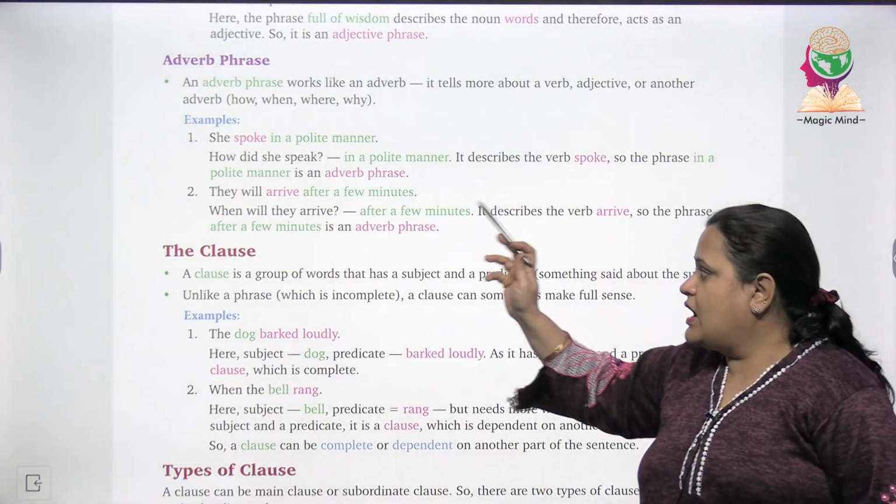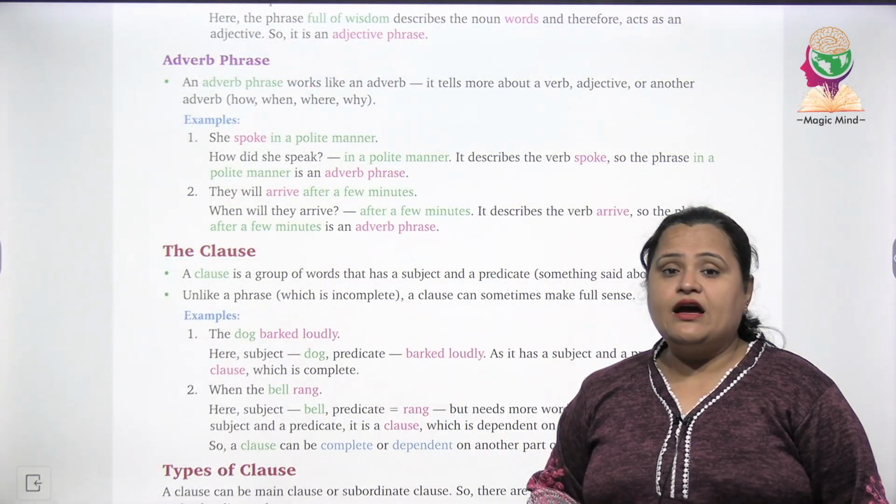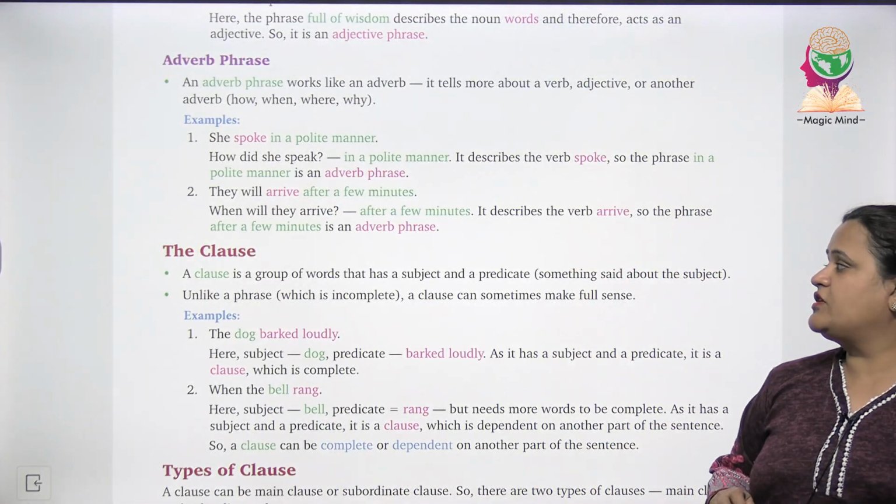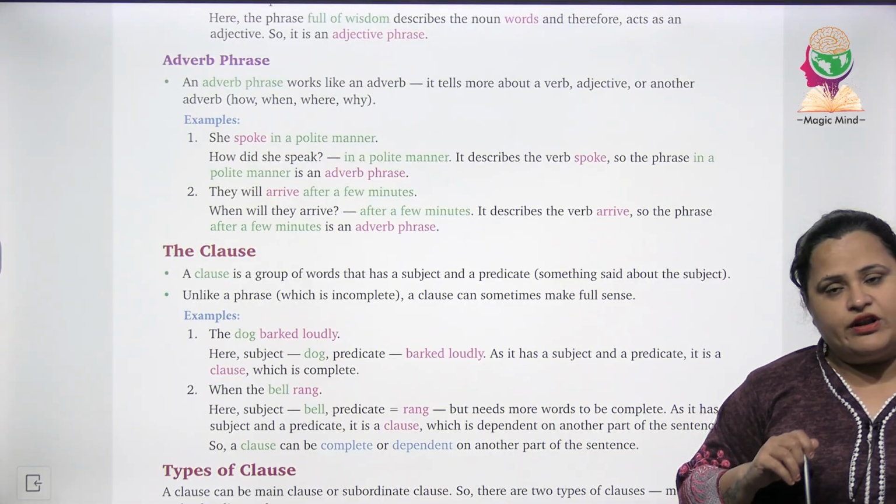They will arrive after a few minutes. When will they arrive? After a few minutes. It describes the verb arrive, so the phrase after a few minutes is an adverb phrase.